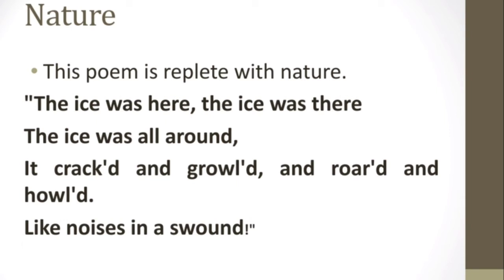This poem, The Rime of the Ancient Mariner, is replete with the scenes of nature. We see pleasant weather when the voyage of the mariner starts. Then we see the pleasant weather turning into the worst weather, snowstorms and hails and clouds. Then again we see different weather.